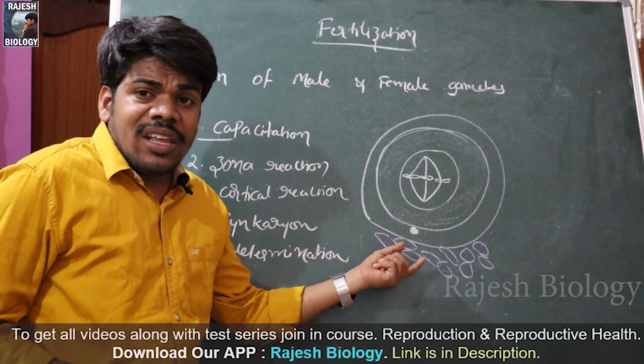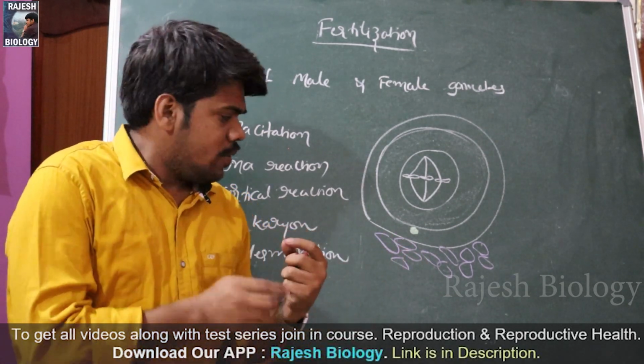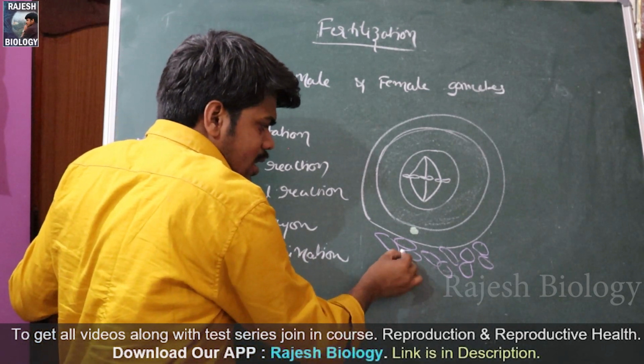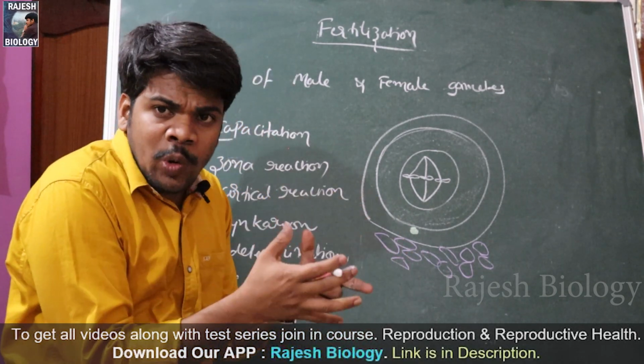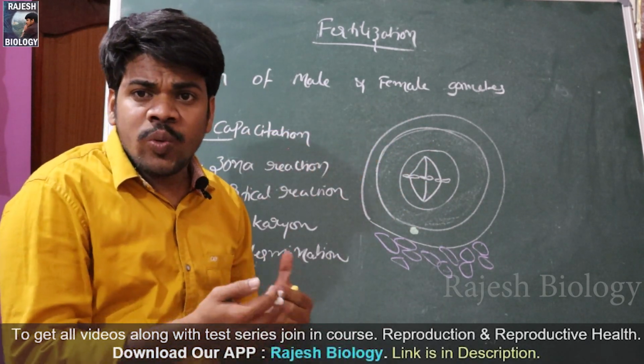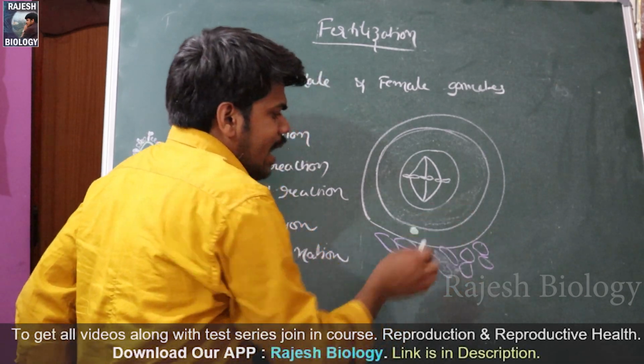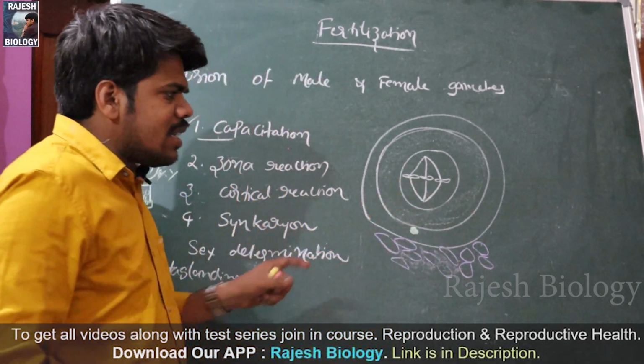Corona radiata: in this, the cells are arranged with one another. These are follicular cells. All these follicular cells are grouped together to form the corona radiata. How can they attach with one another? Here there is hyaluronic acid. So this is the structure of the ovum.